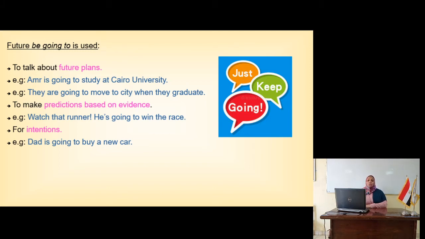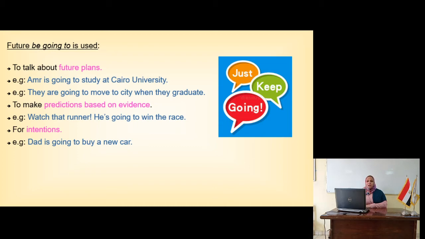Okay? Also for intentions, what are intentions? Dad is going to buy a new car, that means needs. Okay, now dad got the money and he will go to buy it maybe tonight or today or tomorrow. So that means it's near future, the intention of the near future. Dad is going to buy a new car.